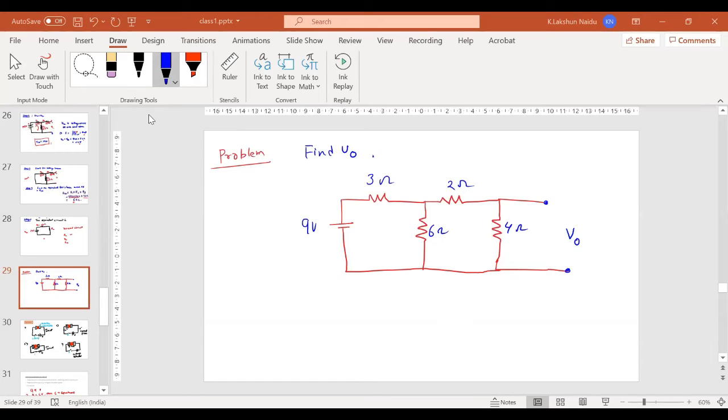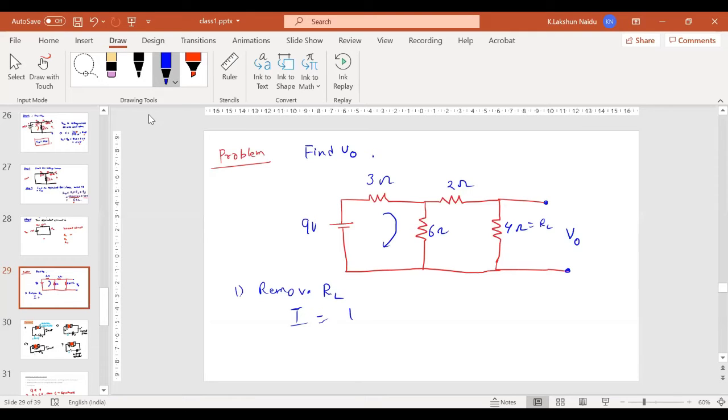So the first step is remove RL, the load resistance. Here 4 ohms is my RL. Then you find the current in this loop, because there is no current in the 2 ohms. So what is the current value? One, sir.